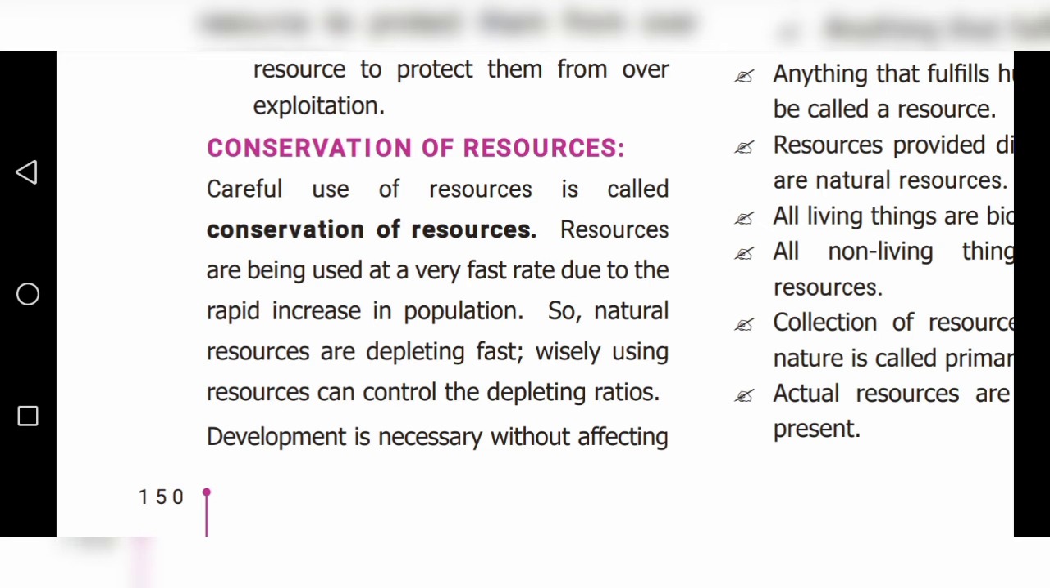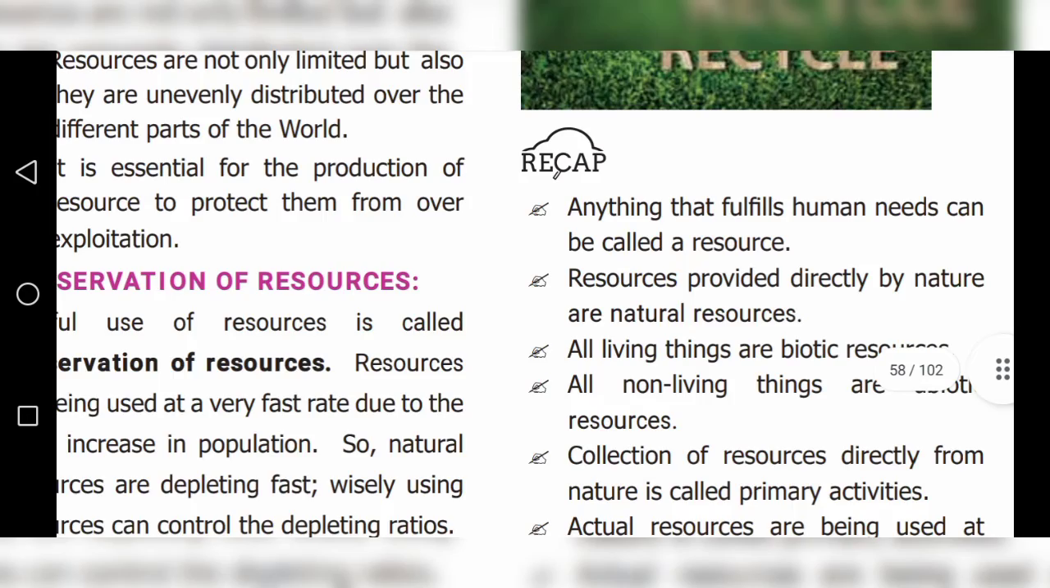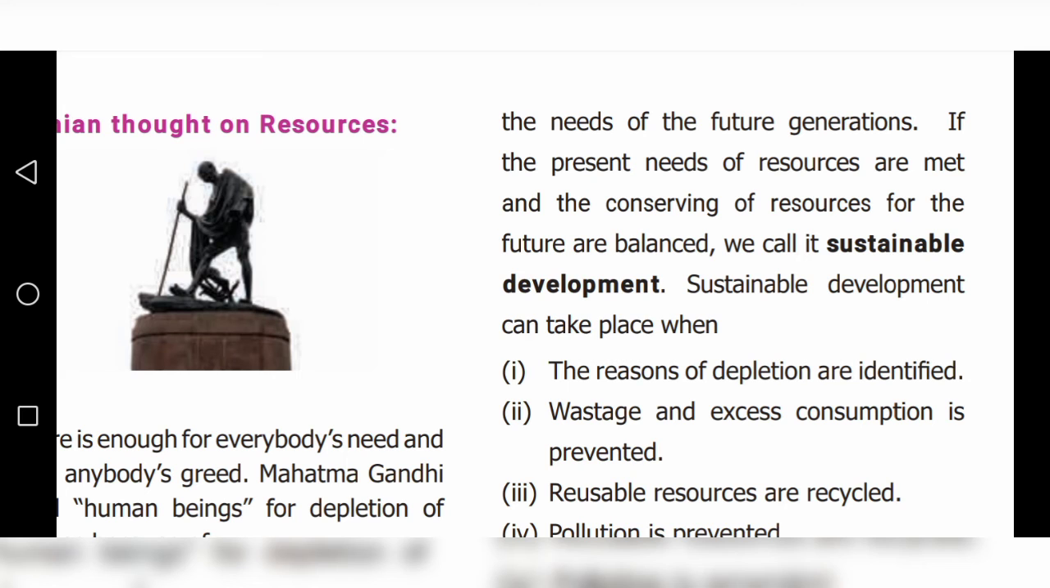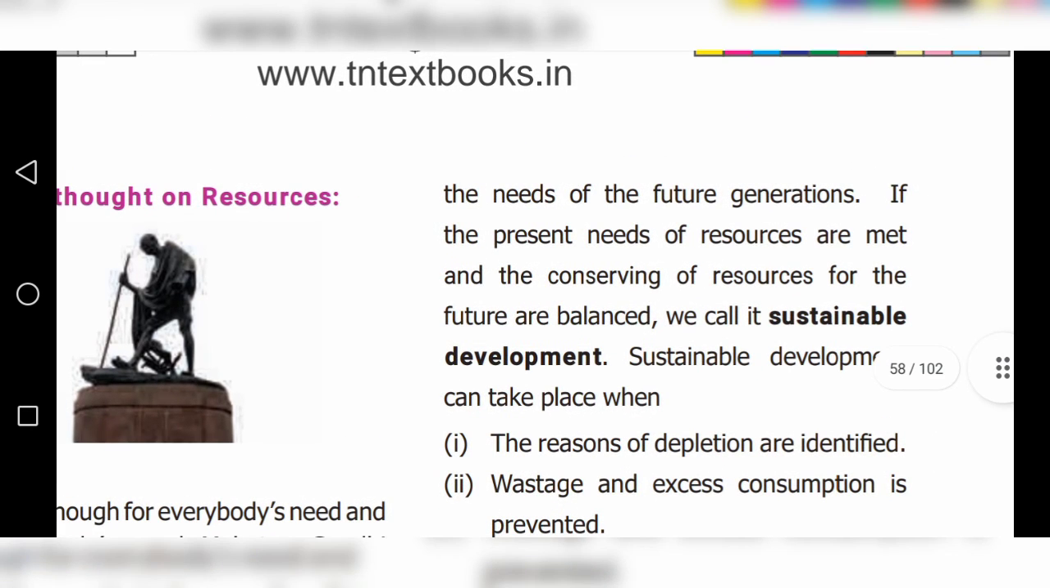Okay. Next one, children. Sustainable development. What does sustainable development mean? If the present needs of resources are met and the conserving of resources for the future are balanced, we call it sustainable development. Sustainable development means, children, we have to keep things for the next generation or for the future generation. That is called sustainable development.